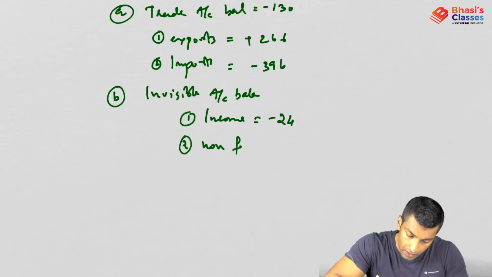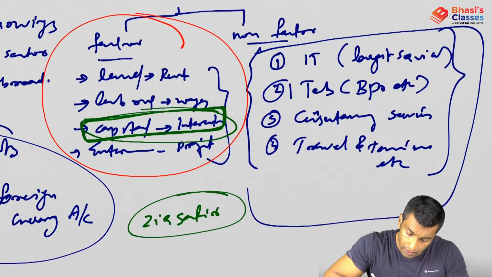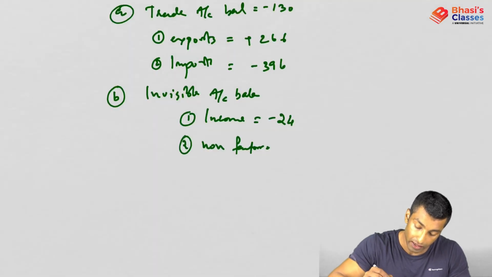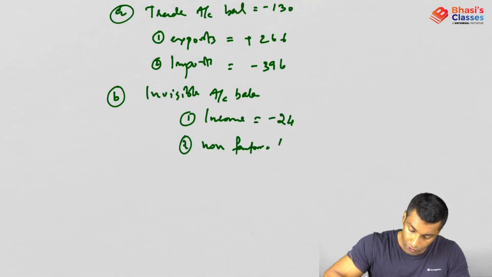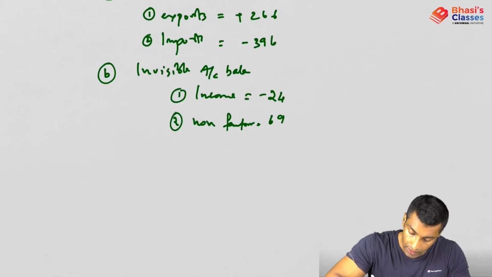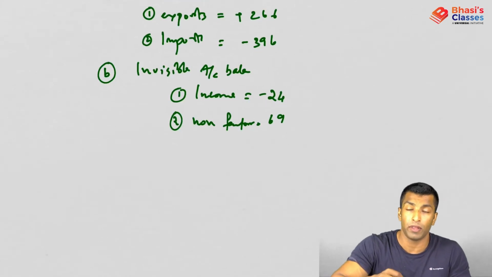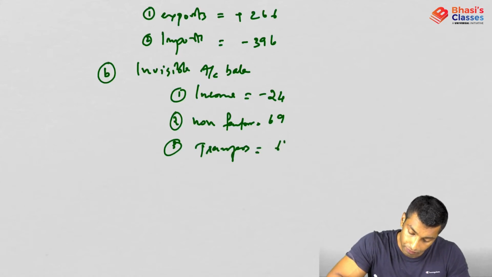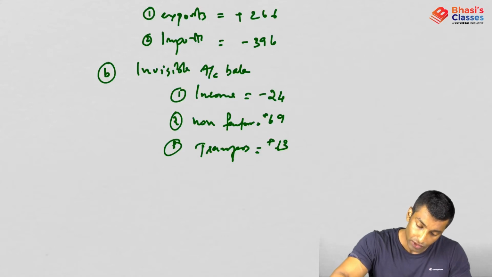Okay, so second, non-factor means we have already discussed here. Through this we are making income, and that is actually largely positive here. So that is 69, because I've told you we are the biggest exporters of IT and IT enabled services. And then we have transfers, that is plus 63, again plus.